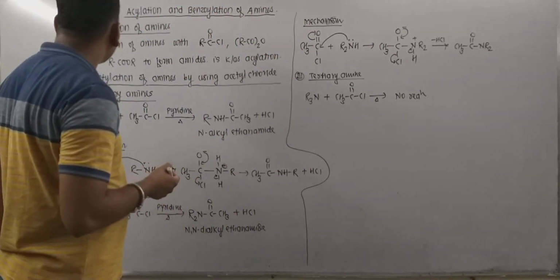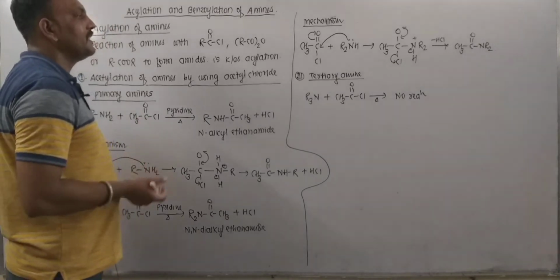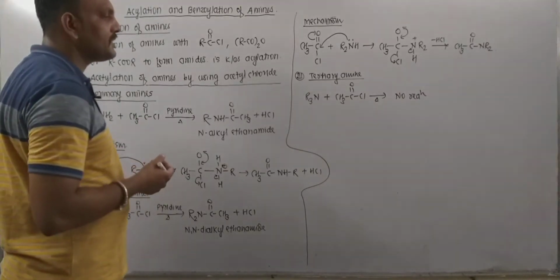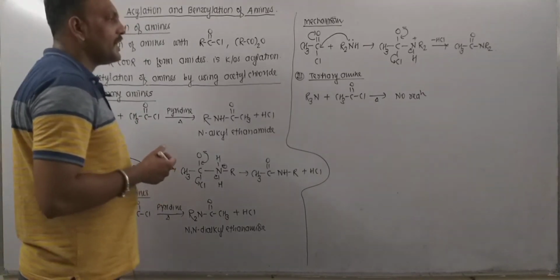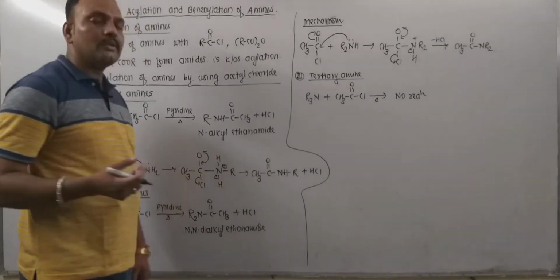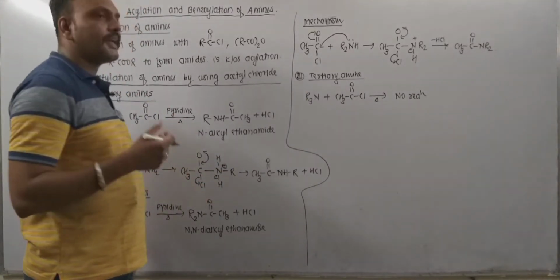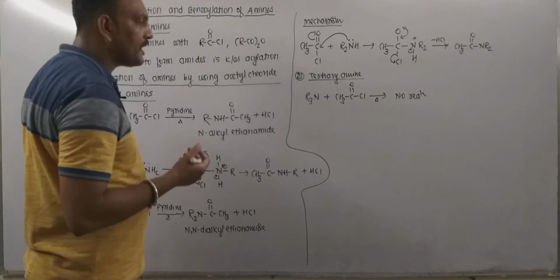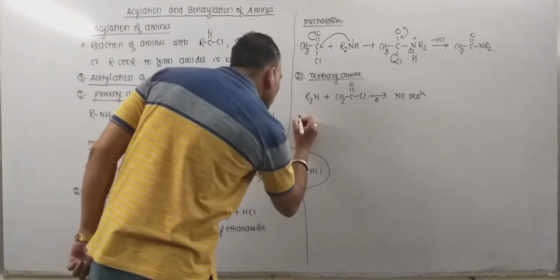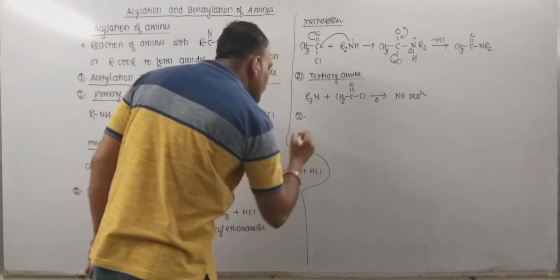In this way, one can bring about acetylation of amines using acetyl chloride. Now let's see, the same change, I mean acetylation, can be brought about by using acetic anhydride also. So the next point of discussion is